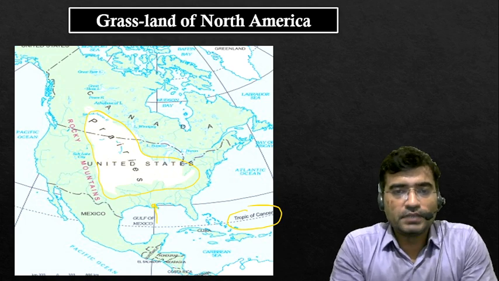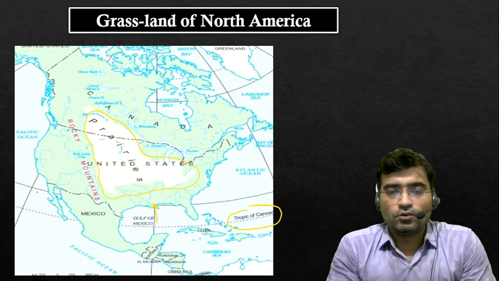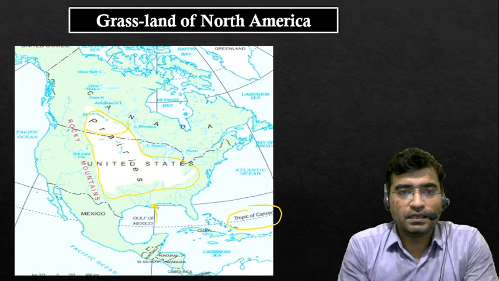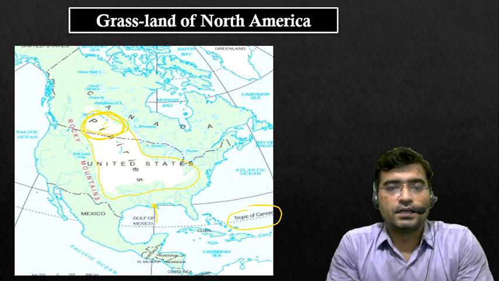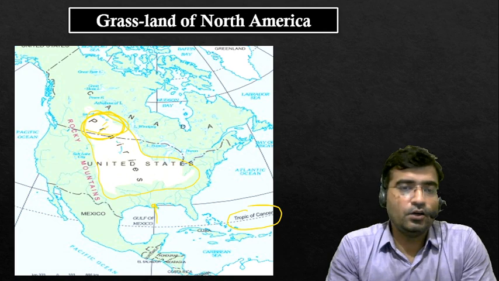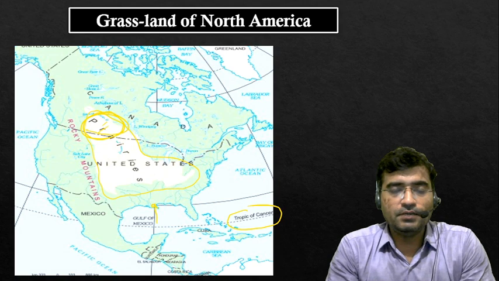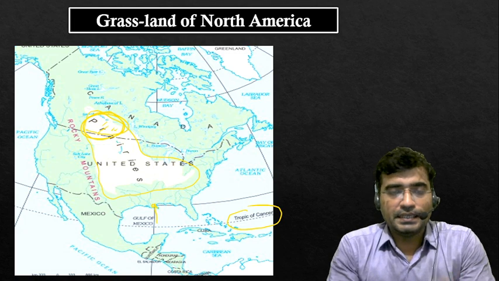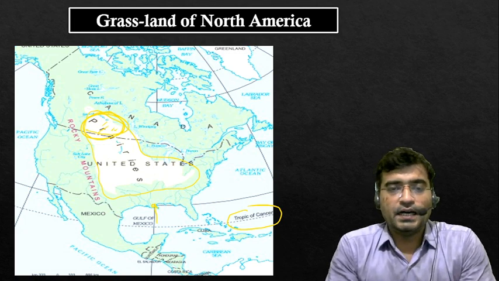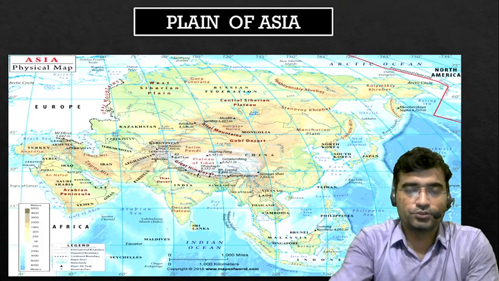Again, one more thing I would like to discuss, that prairies are not only concentrated in the United States of America, rather some part of the prairies is spread in Canada as well. So in Canada, wheat cultivation is quite mechanized, quite modernized, and modern agriculture practices are being organized here, and this way America and Canada produce an immense amount of wheat across the year.